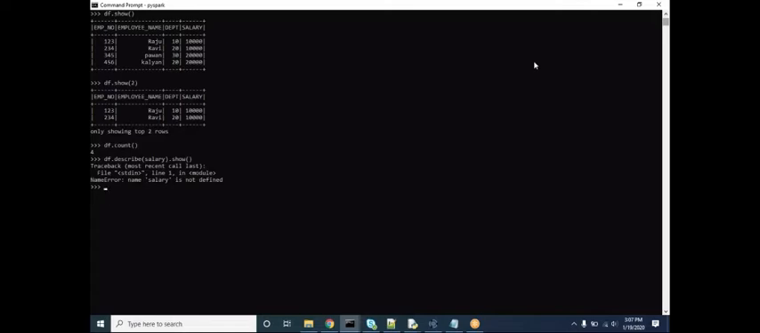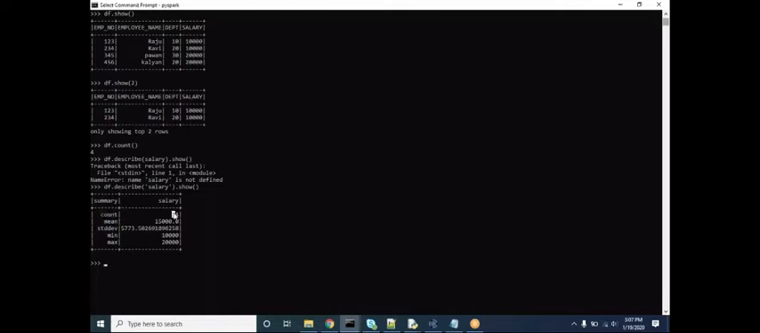Here it is saying salary is not there. Okay, give it in the notations, it will display. Here it is showing the summary regarding the salary.